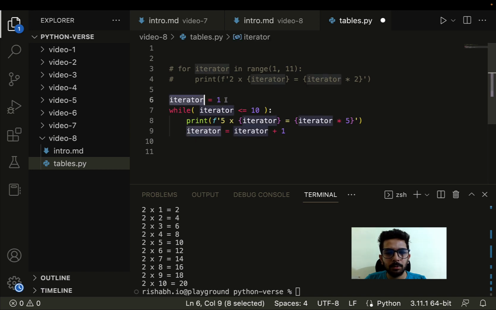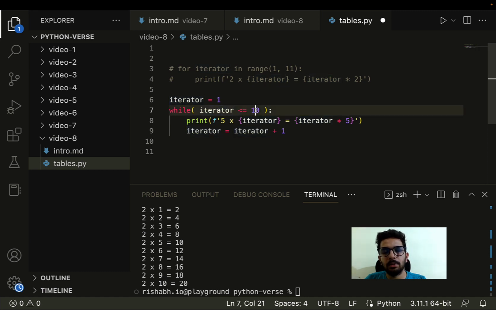So for example, in the first iteration, the iterator's value will be 1. Then when it reaches line number 9, its value will be incremented, it will become 2. And this will keep on repeating as long as the iterator is less than or equal to 10. Now what happens once it becomes 10? Well, this criteria will start returning false, and we will come out of this loop and the program will exit, because there is absolutely nothing written outside of this loop, right?